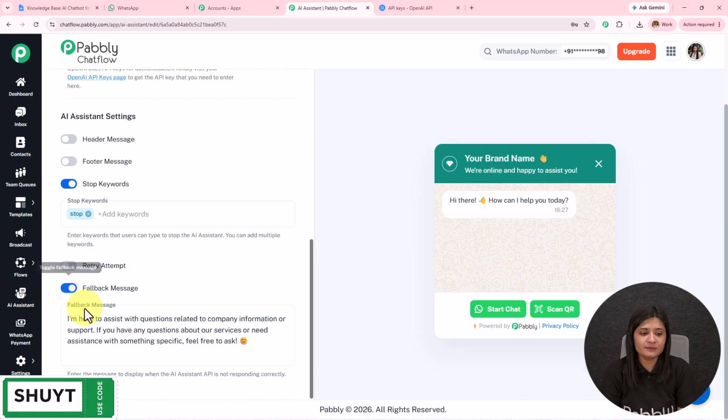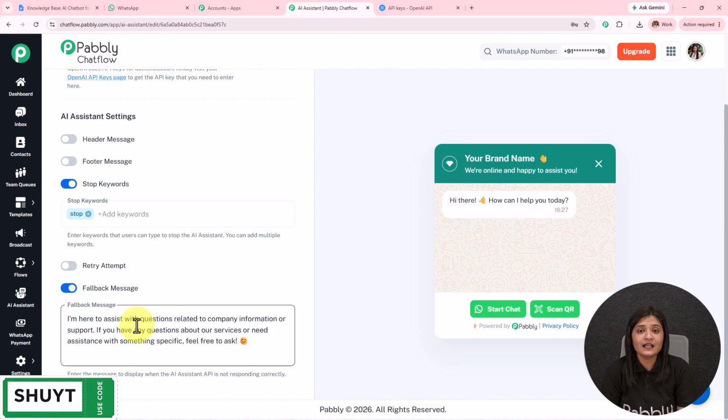Then we have this fallback message. Now when the API is not responding, this fallback message is sent. Now I have entered it as: I am here to assist with questions related to company information or support. If you have any other question about a service or need assistance with something specific, feel free to ask. You can enter anything according to the requirement. You can add the same fallback message, or you can also add the contact details of the company, such that whenever the queries are not resolved, at least the fallback message is sent. So I'm moving on to the next step.